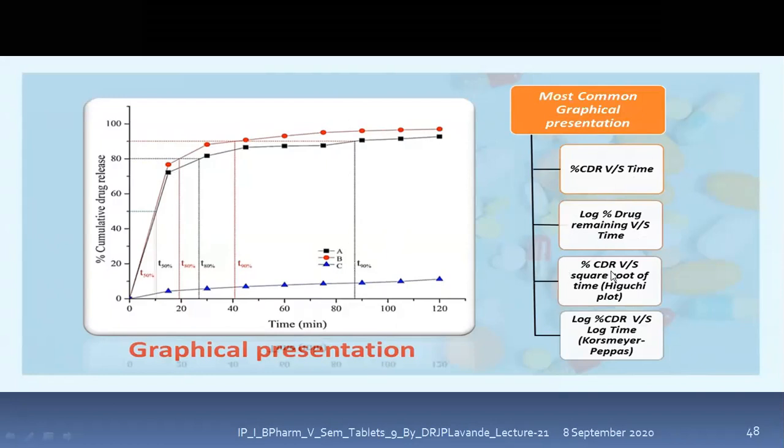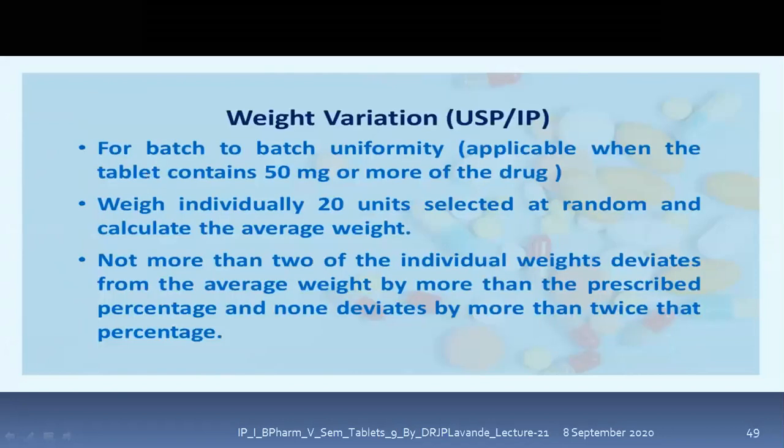Sometimes percentage cumulative drug release versus the square root of time, which is the Higuchi model or Higuchi plot. And sometimes we represent it as log percent CDR versus log time, which is the Korsmeyer-Peppas model. However, the most common one is the time versus percentage drug release model.